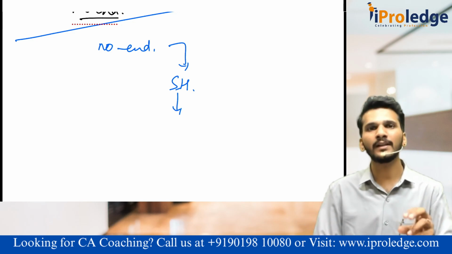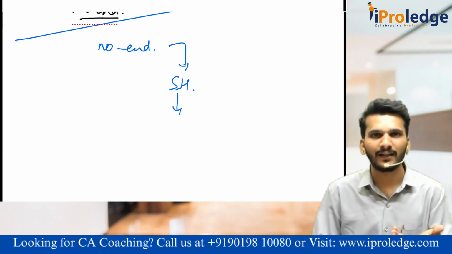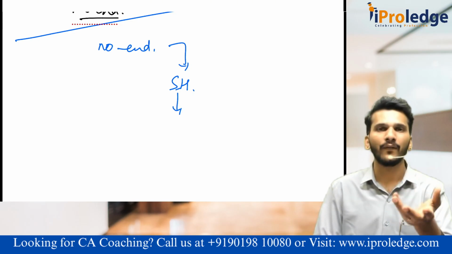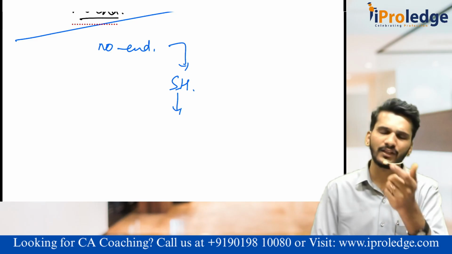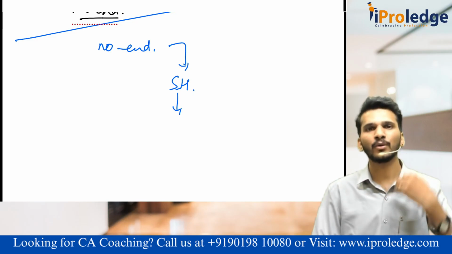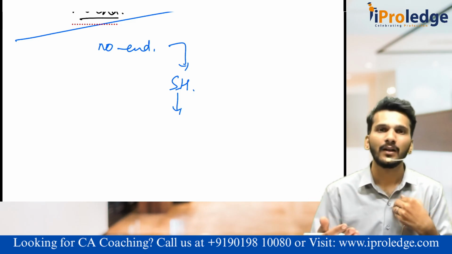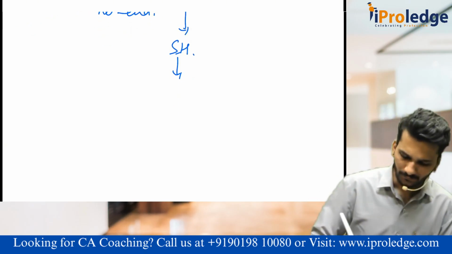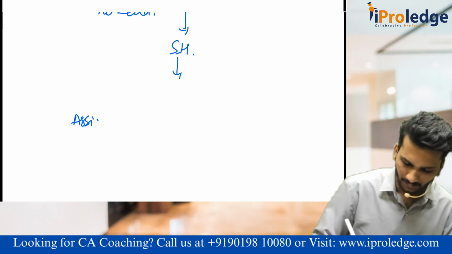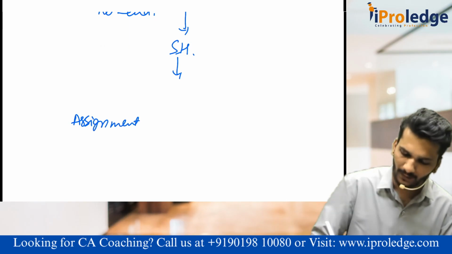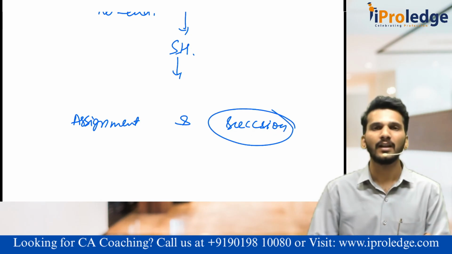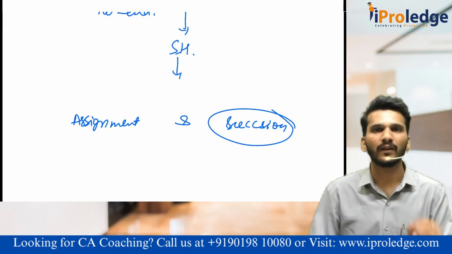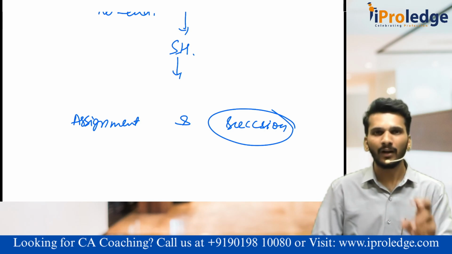or the person who is succeeding to those shares, like the property. For example, when a father dies, the ownership, the land and the shares, everything comes to the son. Now the son will become the member. There are 2 words here: assignment and succession. We are discussing the succession part. Succession is not a voluntary transfer. It is by the act of the law.